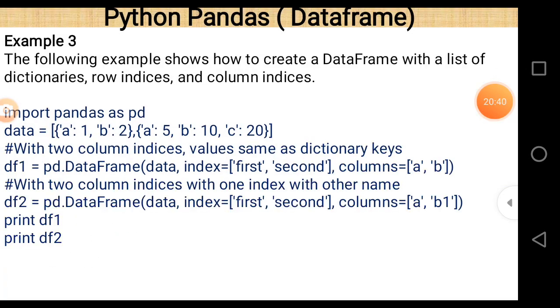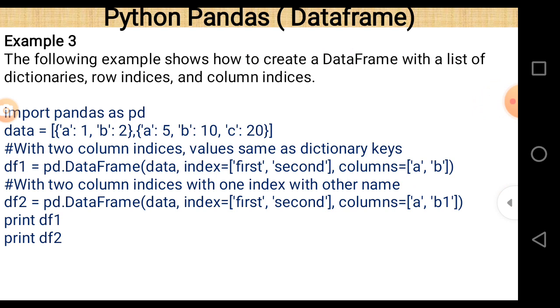So next, this example shows how to create a data frame with a list of dictionaries, row indices and column indices. Import pandas as pd. The data are A1, B2, A5, B10, C20.